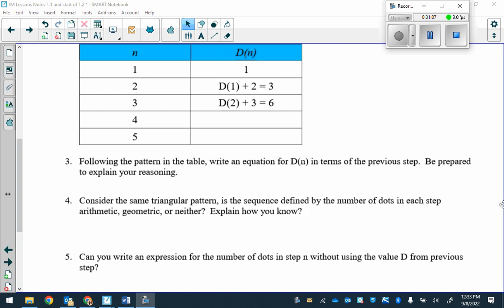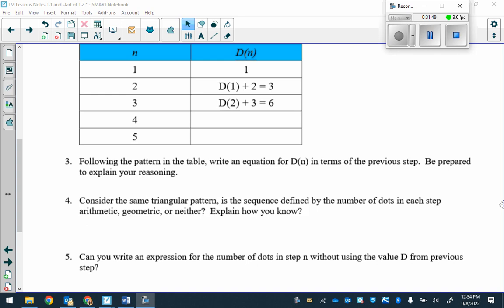Okay, so what they just came up with is, remember, n represents the step number. So for example, if we look at step number 3, 3 minus 1 is 2. So that means how many dots were in the previous step? 3. Plus n, which is your step number, which is 3. 3 plus 3 gives you 6, which is your current total of dots. Does that make sense? I see some of you trying to process that.